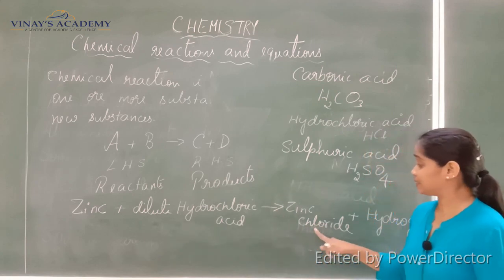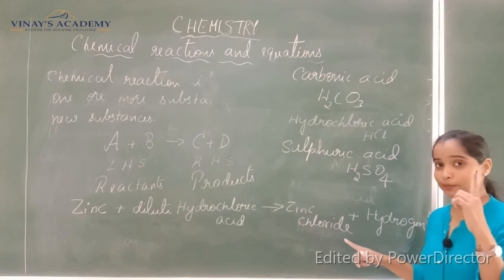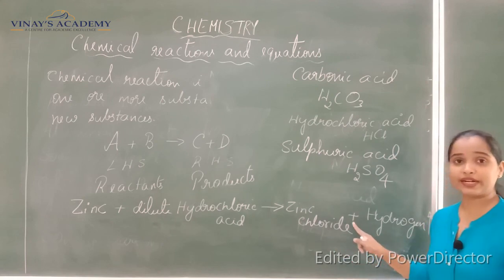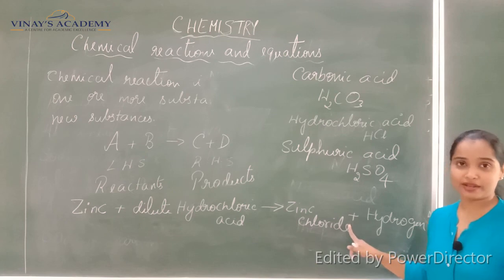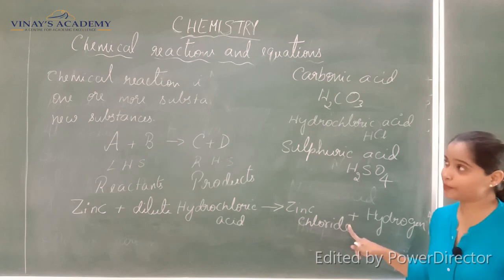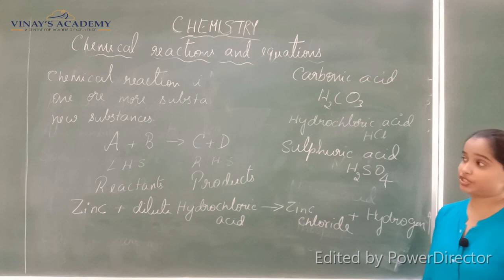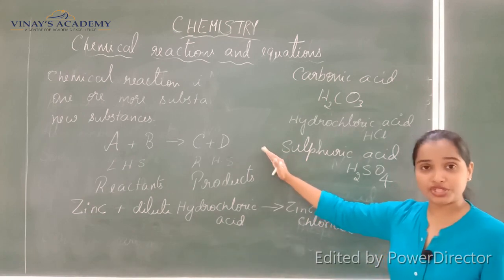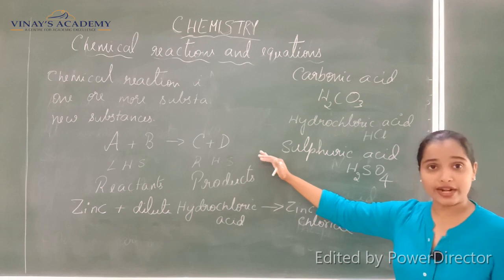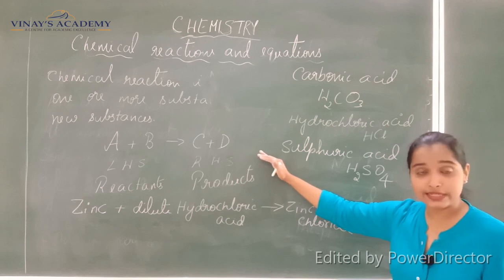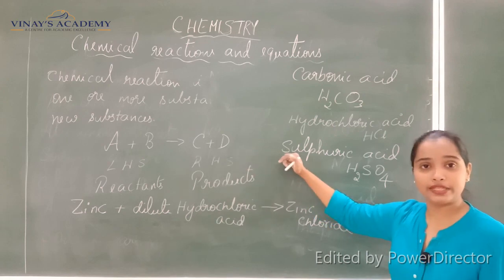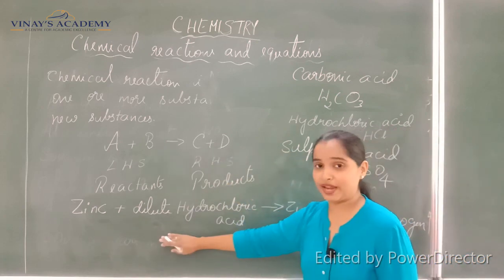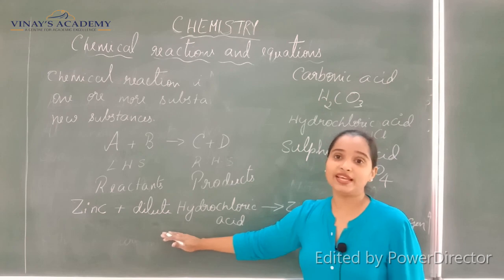Just like in the previous case we had only one product, but here we have two products, so I have again separated them using a plus mark. So I hope you have understood what a chemical reaction is and what happens in a chemical reaction, and that when it is being reacted, we represent it in the form of a chemical equation, and there are rules to be applied when you write the chemical equation.